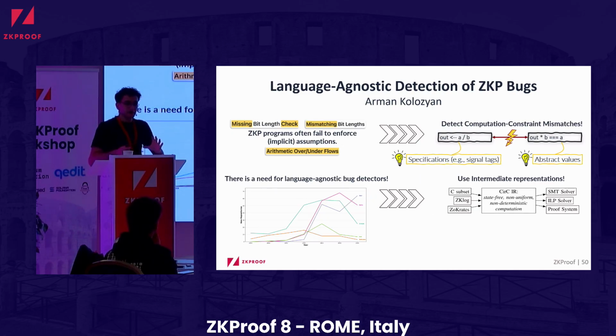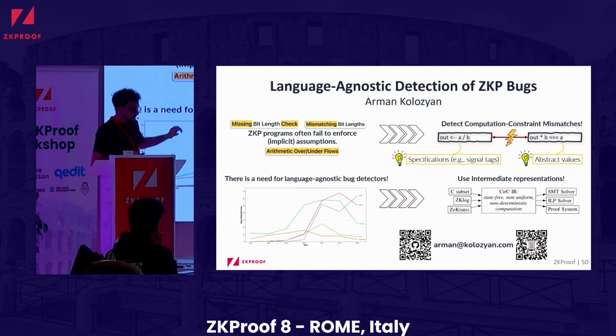Very recently, Veridise, another company for auditing zero-knowledge proof programs, came up with a new intermediate representation that's supposed to be, for example, more readable. So it highlights the significance of this contribution. For further technical details, I refer to our code and our paper that has been accepted at SMP, which I will soon present there. We wrote this paper together with my supervisors at Nokia Bell Labs, at the university, and also at ZK Security and UCL. I'm also happy to take any questions that you might have now. Thank you.